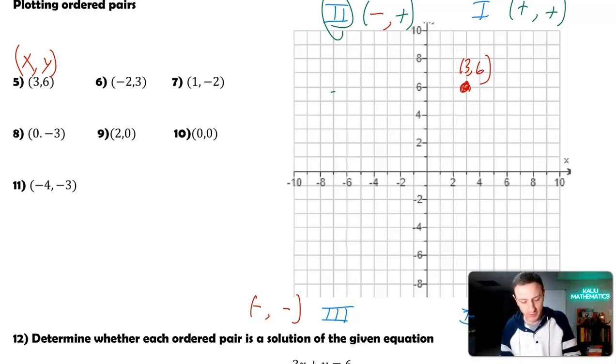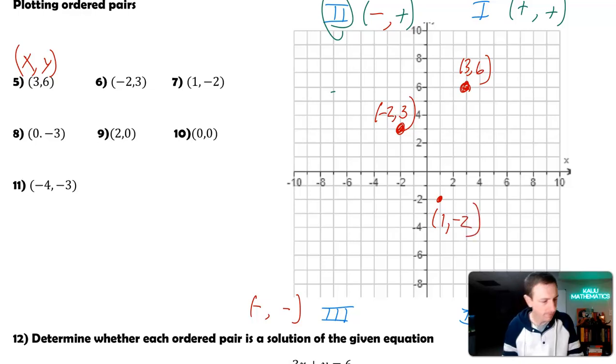Number 6, negative 2, 3. So I'm in the negative x value, so negative 2. So I'm here, and then my y value is positive 3. So negative 2, 3 would be right here. Number 7, 1, negative 2. So I'm in the x value of positive 1, y value of negative 2. So I went 1, negative 2. That would be 1, negative 2.